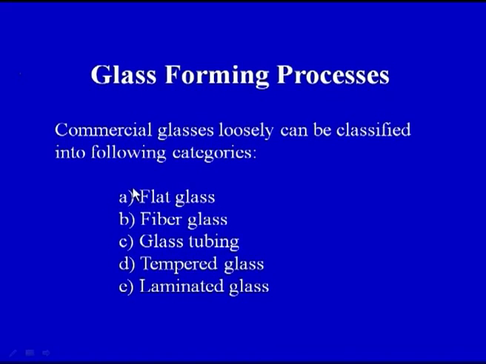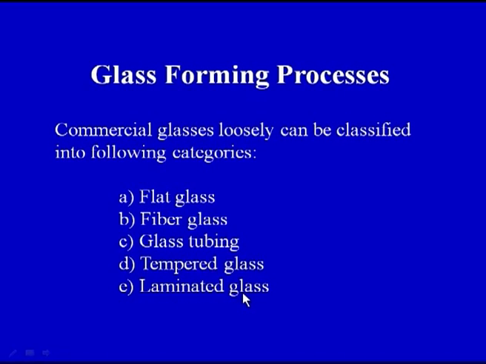Now we would definitely like to make the glass in any of these forms, because these are the primary or general forms of glass which are used in our everyday applications or everyday products. So we can see, we can have a flat glass, we can have fiber glass, we can have glass tubing, we can have tempered glass, we can have laminated glass.